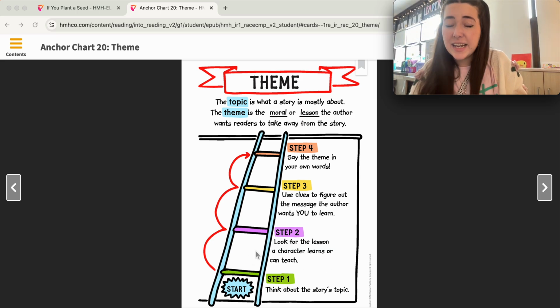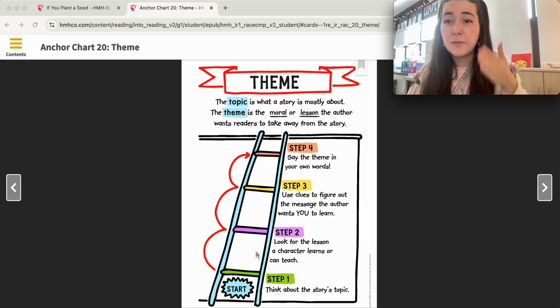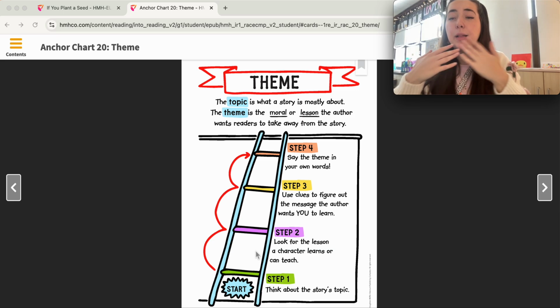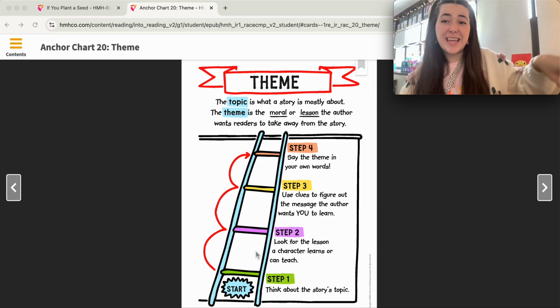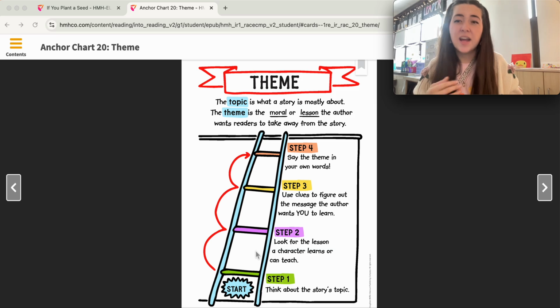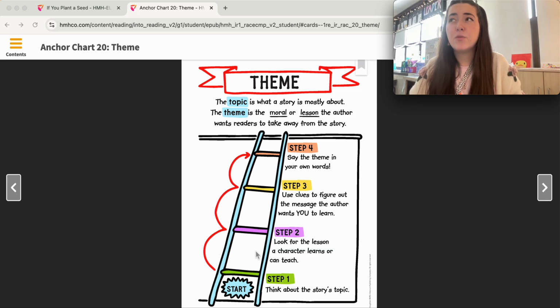A lesson in the Tortoise and the Hare might be that the hare, even though he was faster than the tortoise, ended up losing because he thought he was going to win, so he started going off and doing his own thing and going slower, and then the tortoise ended up winning because he was going consistently the whole time.